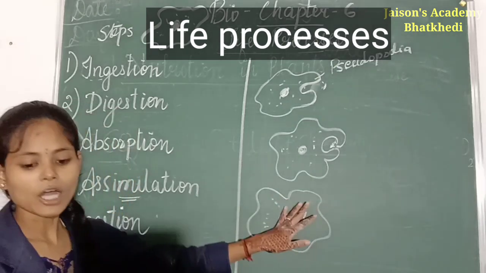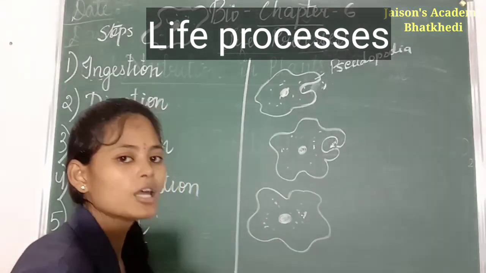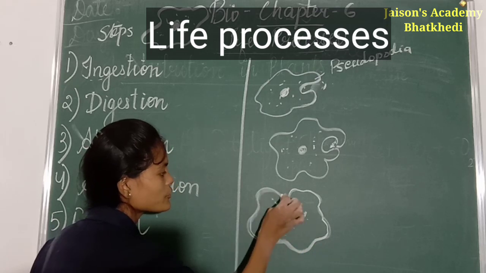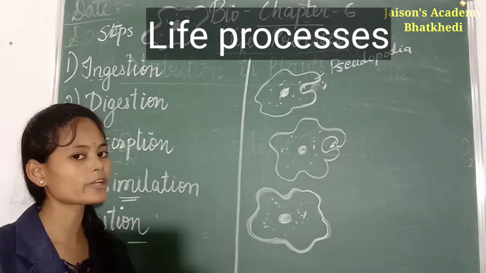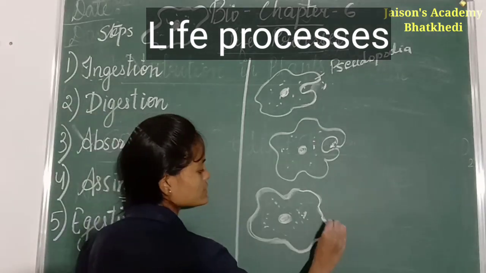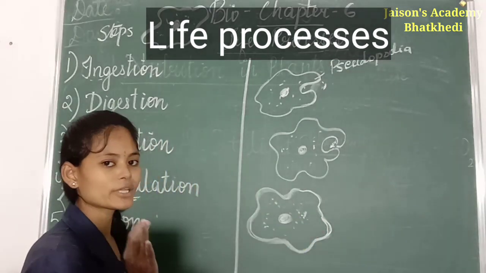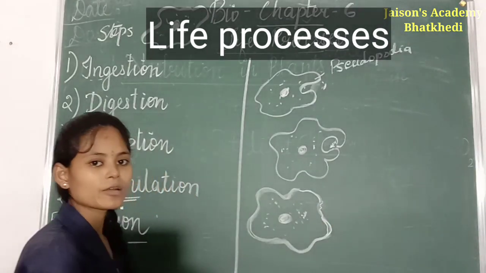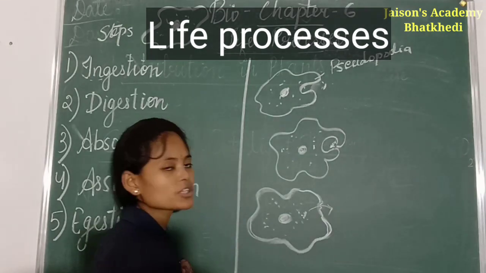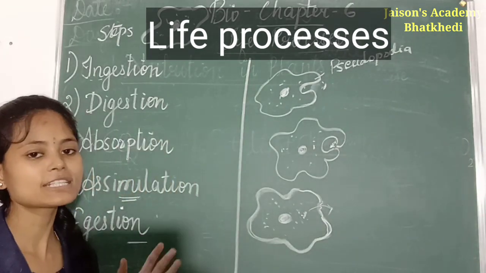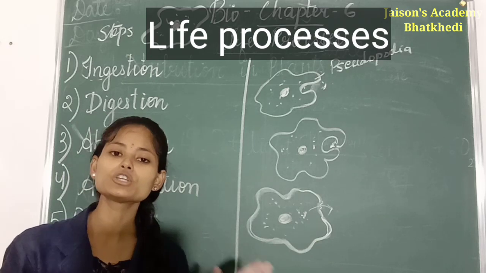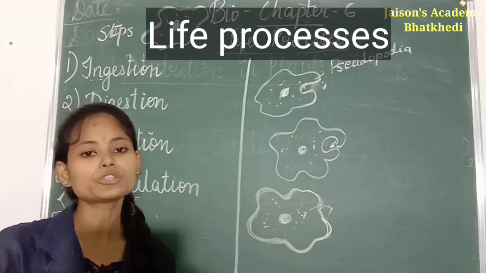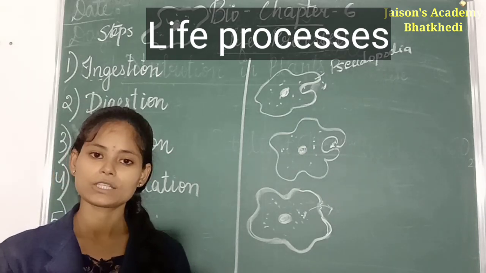Afterward, since it is a single living organism, unicellular, proper organs are not there for excretion, means throwing waste out of the body. So through the surface, as soon as so much waste material is collected inside the amoeba, the surface of the amoeba ruptures, and the waste materials come out of the surface of the body. In this way the nutrition process takes place in the case of amoeba. Now we will see how the nutrition process takes place in the case of human beings.